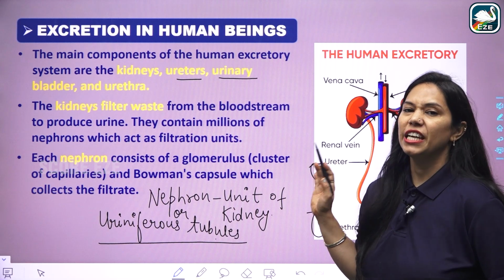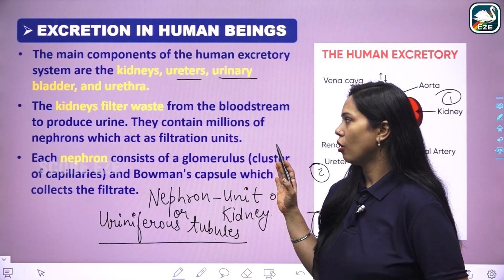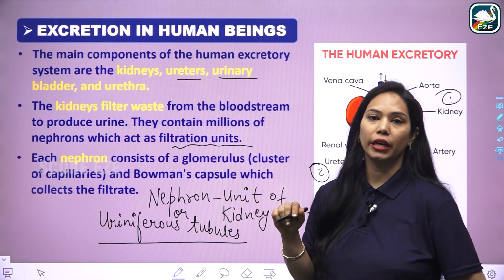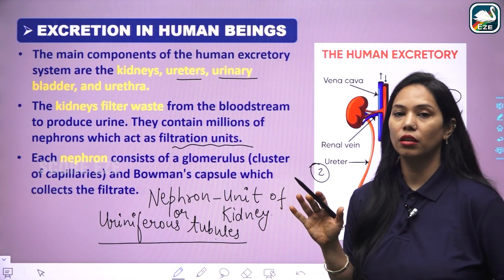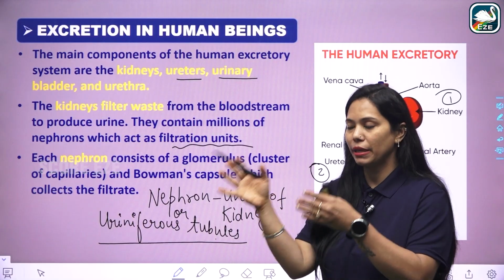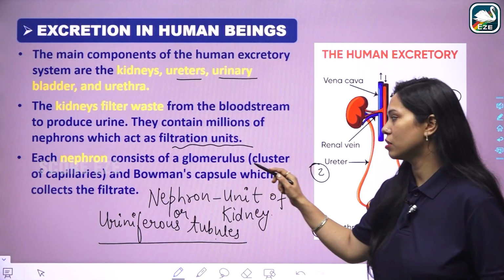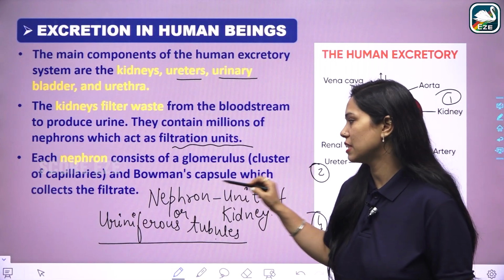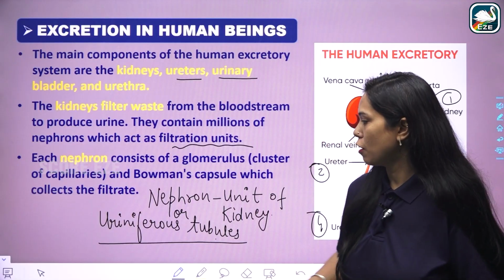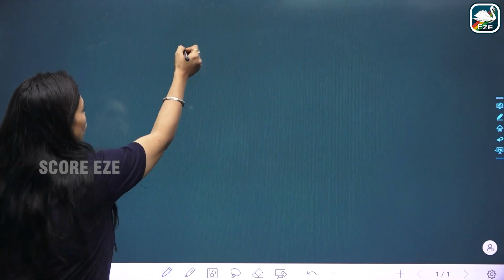Each kidney contains millions of nephrons which act as filtration units. Approximately 12 lakh or 1.2 million nephrons are present in the kidneys, and each nephron consists of a glomerulus and Bowman's capsule which collects the filtrate. If I talk about the structure of the nephron, and draw the diagram of a nephron,